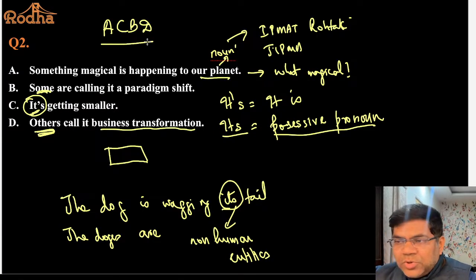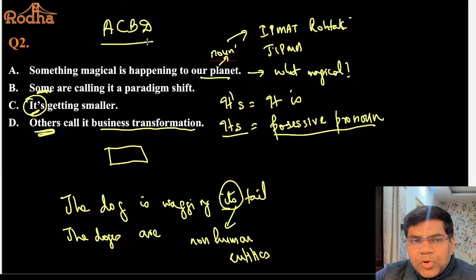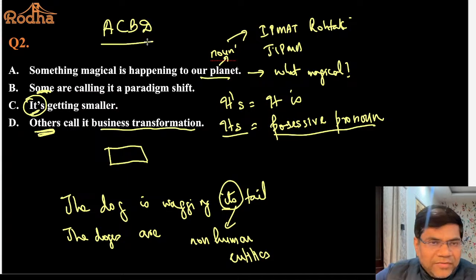No, para jumbles don't have negative marking. So if in the exam you get this wrong, you will not get negative marking. Suppose this question is wrong and there is some other answer, you will not get any negative marking. You will get 0. And if it is right, you will get plus marks, full marks, whatever, +4, +3, whatever.